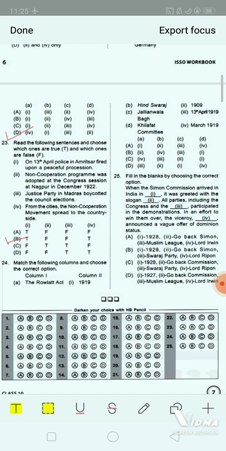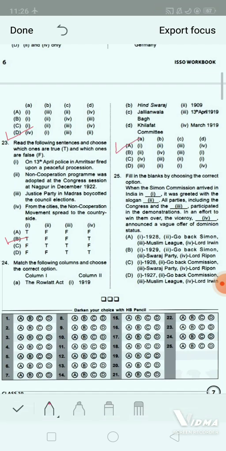Option A, B, C and D. Here you can see all 4 options are given. You have to choose the correct one. Which one will be correct? Yes, the correct answer will be option A. Option A is the correct one because you can see here the Rowlatt Act, and the correct year which has been mentioned will be 1919.